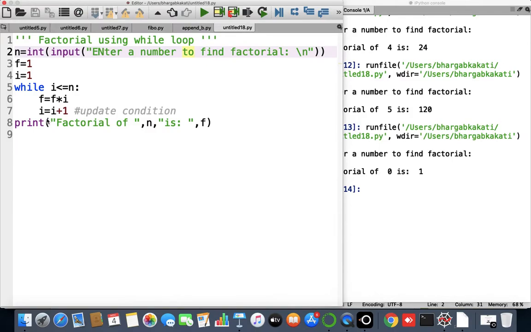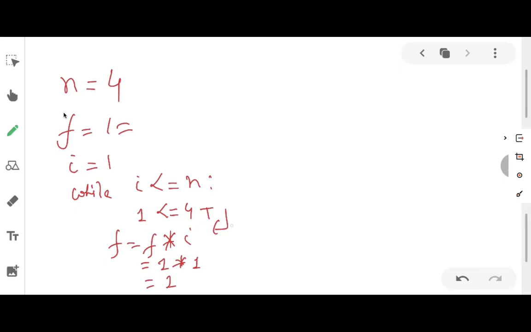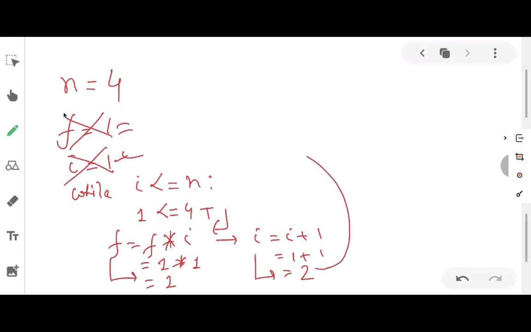Now let's look at the next line. The next line says that i equals to i plus 1. What is i? i is 1 initially, so 1 plus 1 will get i as 2. Now since I have got i as 2, the previous value of i will be replaced by 2 and the previous value of f will also be erased. So what is the current value of f? The current value of f is 1 and the current value of i is how much? 2. Now after this, again the condition will be tested. Why? Because these two lines are a part of the while loop.